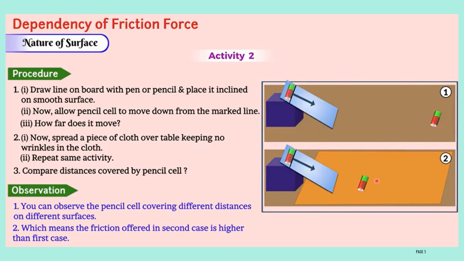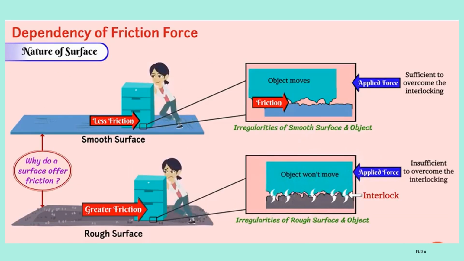In the second case we consider the cloth is offering more friction, therefore in the second case the frictional force will be more. From this you can conclude friction depends upon the nature of the surface. When you have less friction then it will cover more distance. When you have more friction then it will cover less distance.